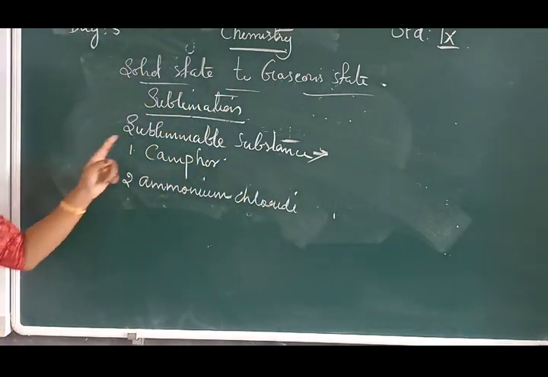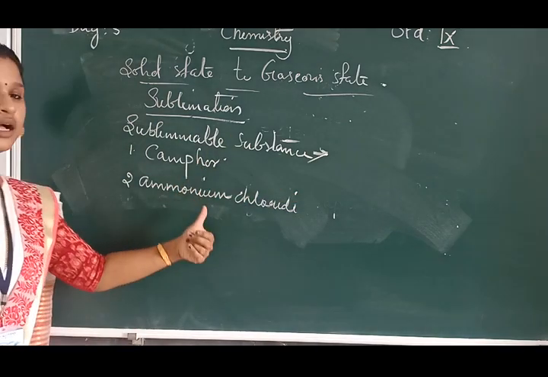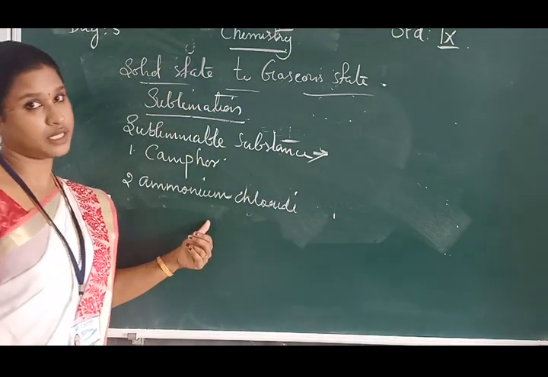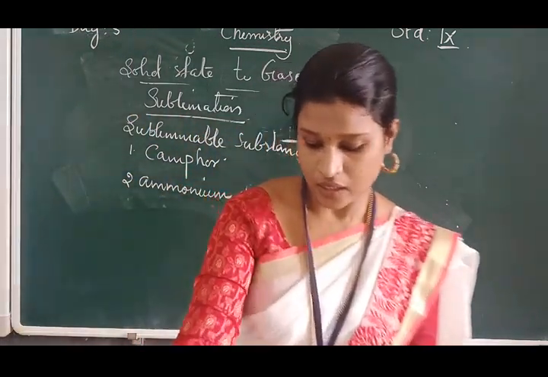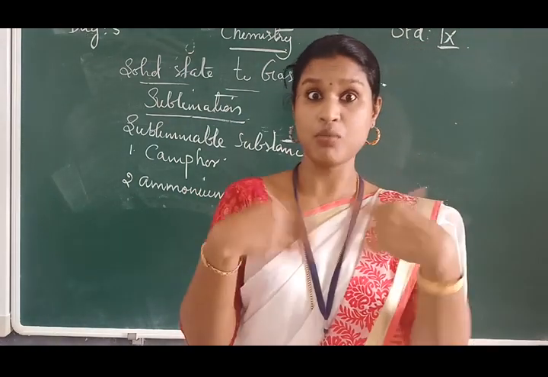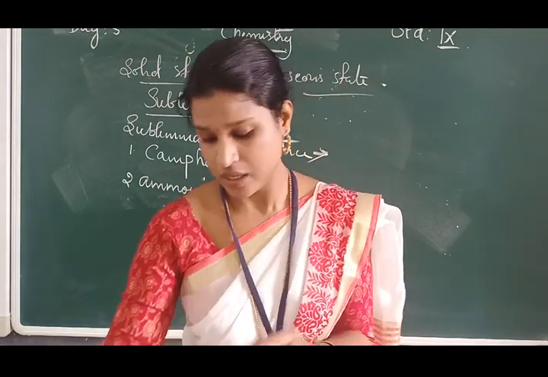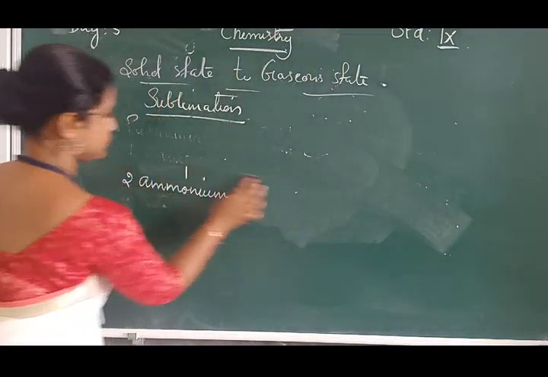And these are the sublimable substances. The examples are camphor and ammonium chloride. Then by using this ammonium chloride, let's do an activity to understand more about sublimation. So let's draw this figure for the sublimation.